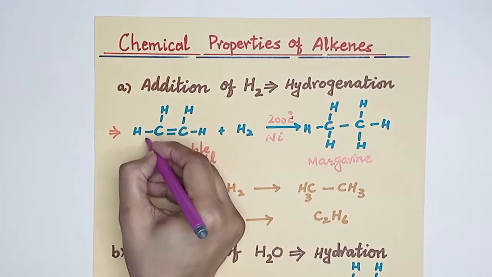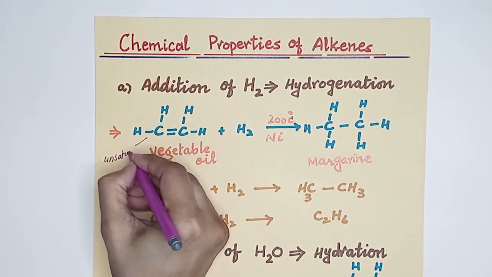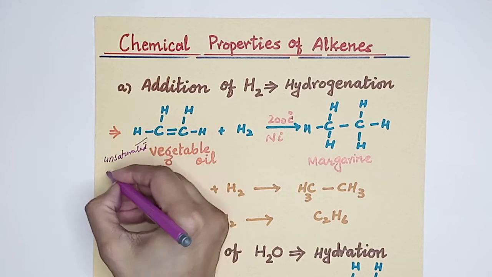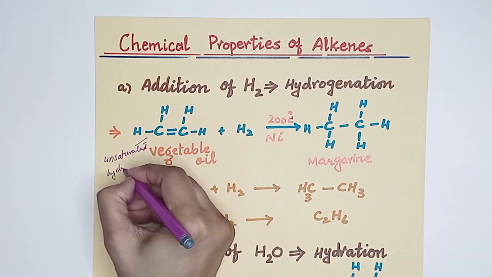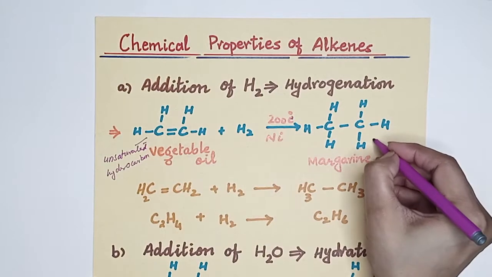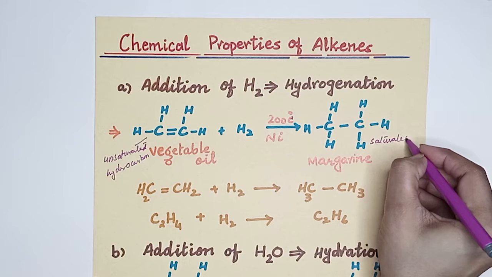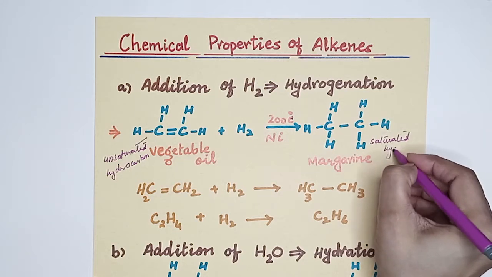Here the alkene is an unsaturated hydrocarbon, so the unsaturated hydrocarbon will change into a saturated hydrocarbon, where carbon-carbon single bonds are present.